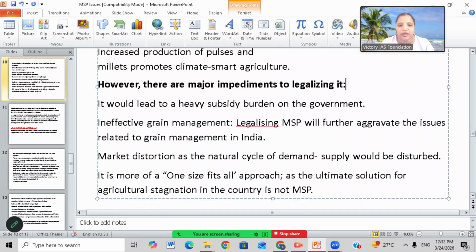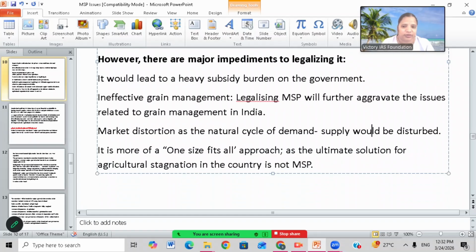Okay. So what are the problems to legalize the MSP? There are many problems for the government to legalize the MSP, to make them enforced through courts. What are the problems? It will lead to heavy subsidy burden on the government. So legalizing MSP means a new headache on the government.